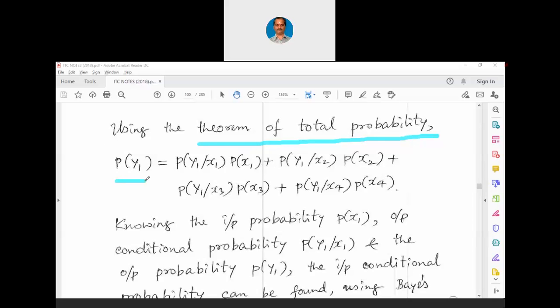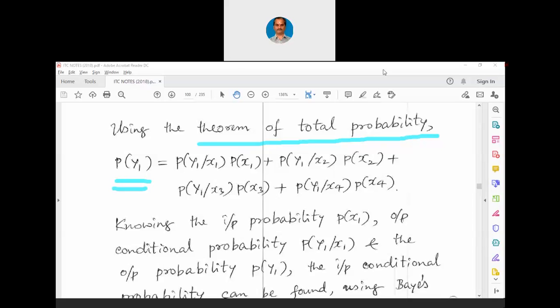Now, probability of y1 equals probability of y1 in condition of x1 into probability of x1, plus probability of y1 in condition to x2 into probability of x2, plus probability of y1 in condition to x3 into probability of x3, plus probability of y1 in condition to x4 into probability of x4. This is the theorem of total probability. Based on this theorem, later on we have one more theorem called Bayes theorem. That theorem also you have studied in the maths courses. You will have to revise that also. We are going to make use of the Bayes theorem in this particular chapter extensively.